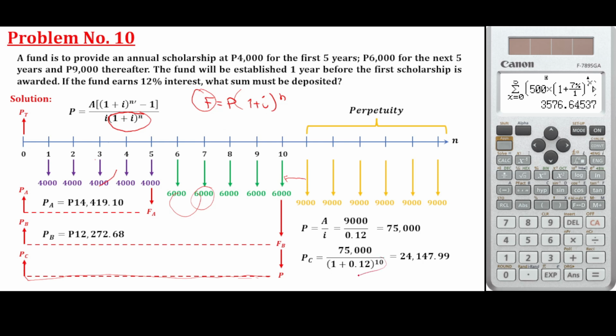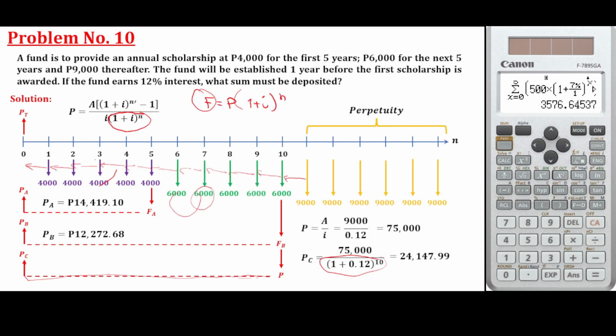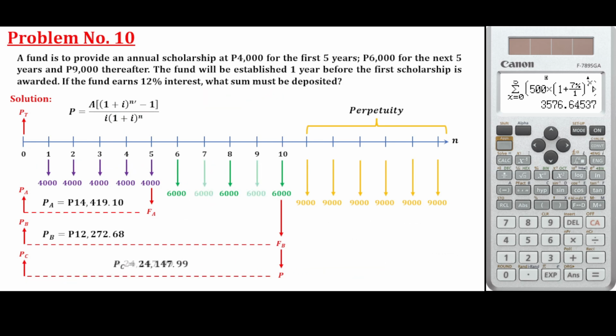Why 10? Because we have how many years from this 1 to 3, 4, 5, 6, 7, 8, 9, 10 years. So we have 24,147.99.